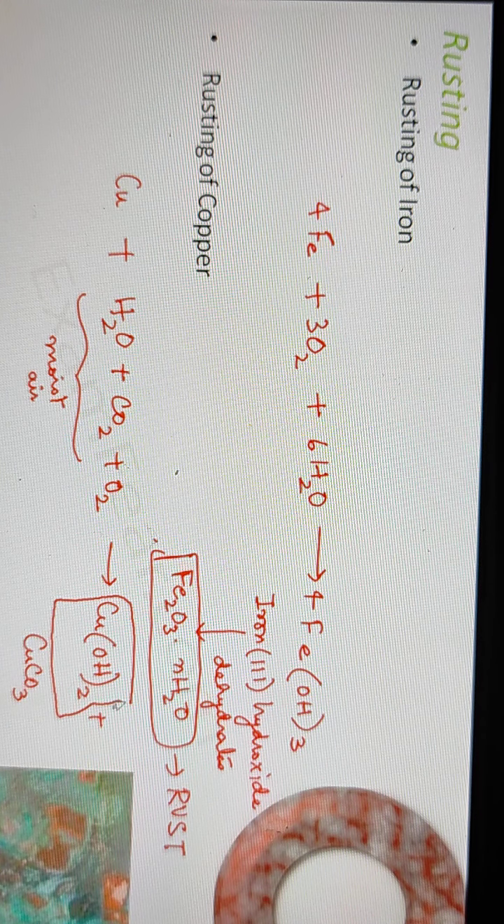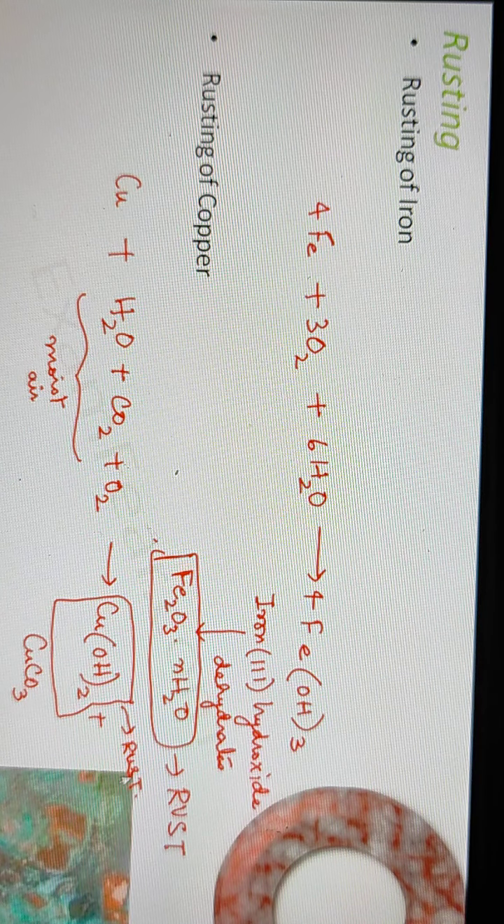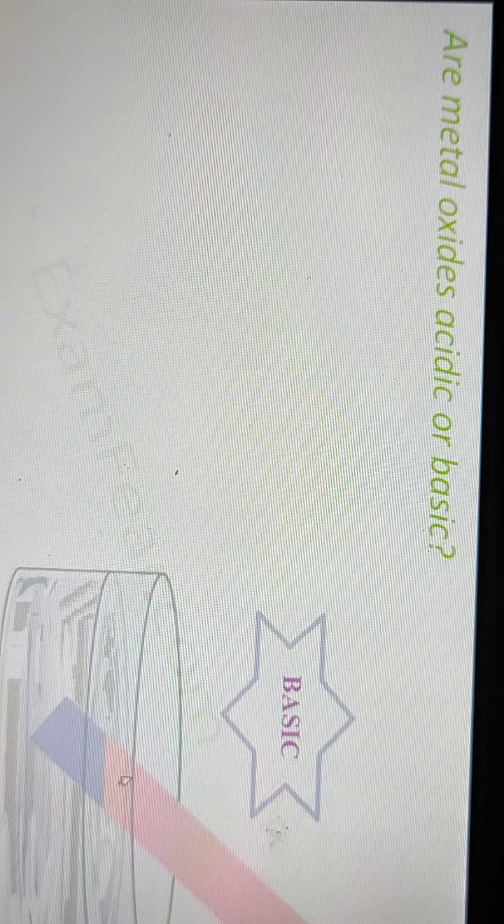So due to the formation of this copper hydroxide, we see this green color rust in case of copper. So this is how rusting happens. Copper undergoes rusting when it is exposed to moist air. Now you see, all the metals react in presence of oxygen. That's how it is when we talk about reaction with oxygen.